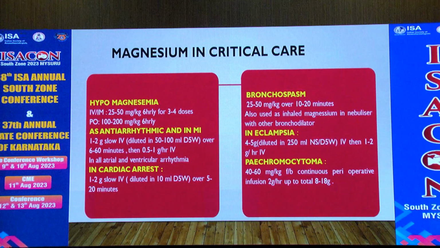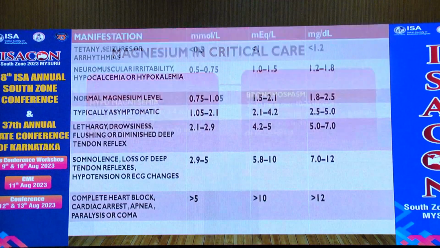Coming to critical care, because it acts as a key cofactor in many physiological processes, it is used in various conditions in critical care, like hypomagnesemia, as an antiarrhythmic drug, and in myocardial infarction, where it reduces the infarct size, and in cardiac arrest, bronchospasm, eclampsia and pheochromocytoma.